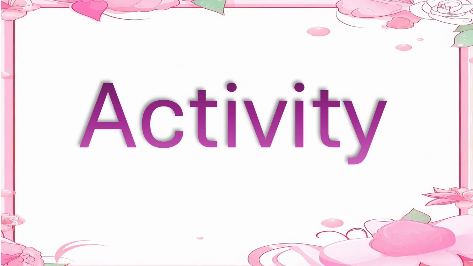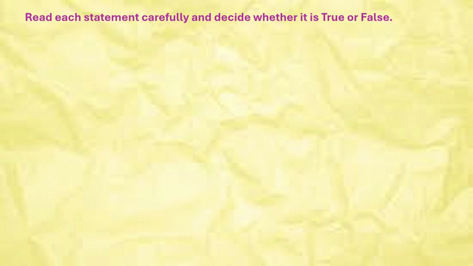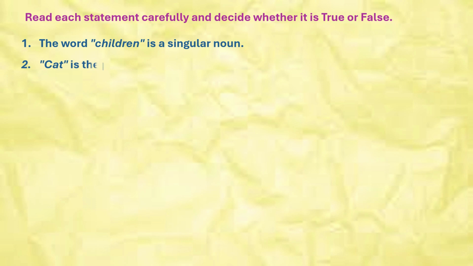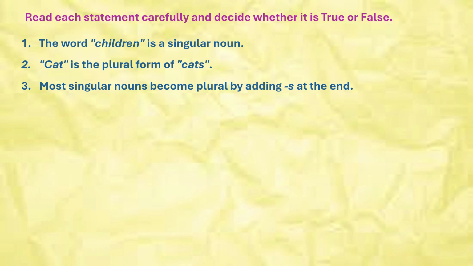Now it's your turn. Let's have some activity yourself and write your answer in the comment section. Read each statement carefully and decide whether it is true or false. The word children is a singular noun. Cat is the plural of cats. Most singular nouns become plural by adding s at the end.